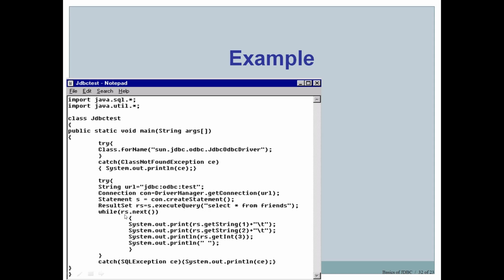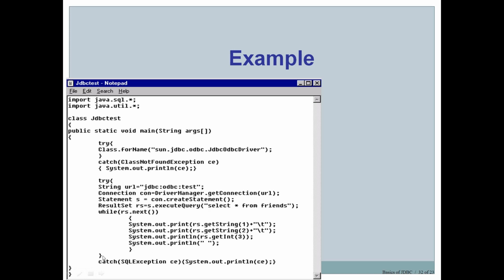Once we have data in rs, we can use a while loop to retrieve the data. While rs.next, rs.getString for the first column, second column, and third column. Last is, you can see, getInt, because the last column data we have considered is of type integer. As it is an integer, the method changes here. Instead of getString, we have getInt column 3. So all 3 columns we have read, and then again the loop repeats for the next row. Any number of rows it may return. All the rows we are displaying on the console, and then it will come out of the loop.